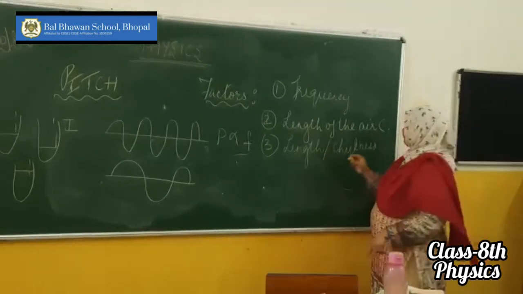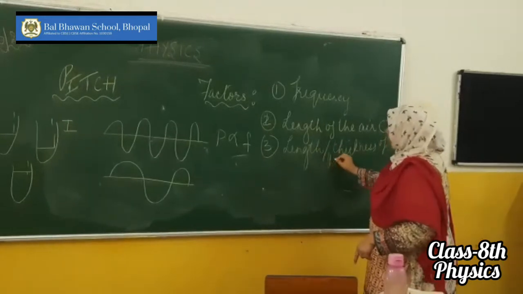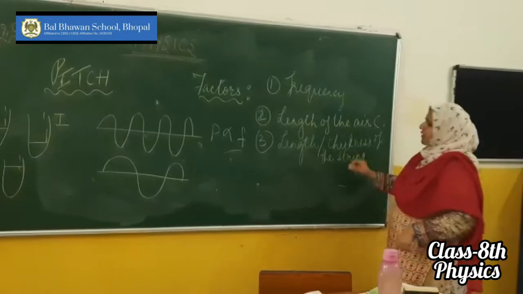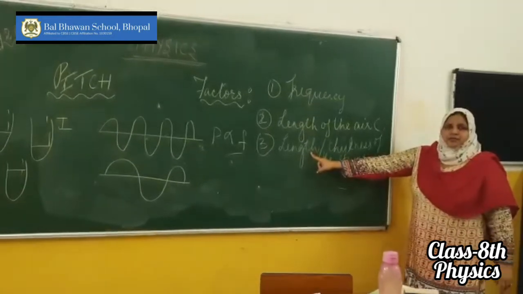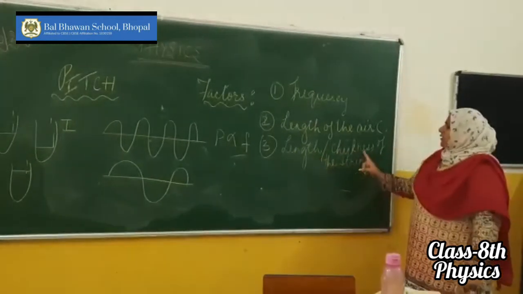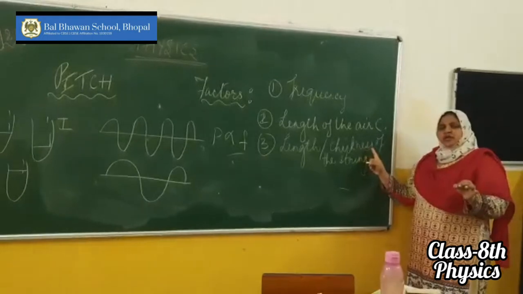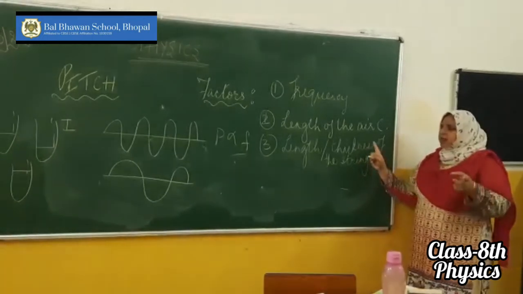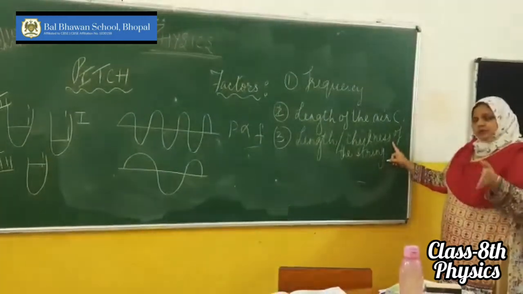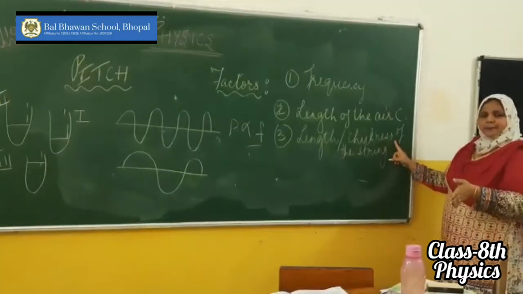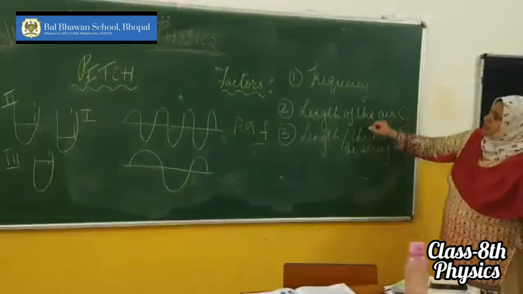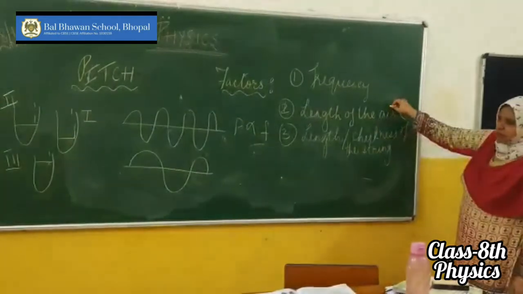The length of the string also affects the pitch of the sound. If the length is less, what will happen? The sound will be high pitch. Okay, if the length is more, the sound will be of low pitch. Then the thickness of a string: if the string is of a higher thickness, the sound produced will be of a lower pitch. But if the thickness is less, as the string goes on being thinner, the pitch of the sound also goes on becoming more. Okay, so these are the two factors on which the pitch of a sound depends.